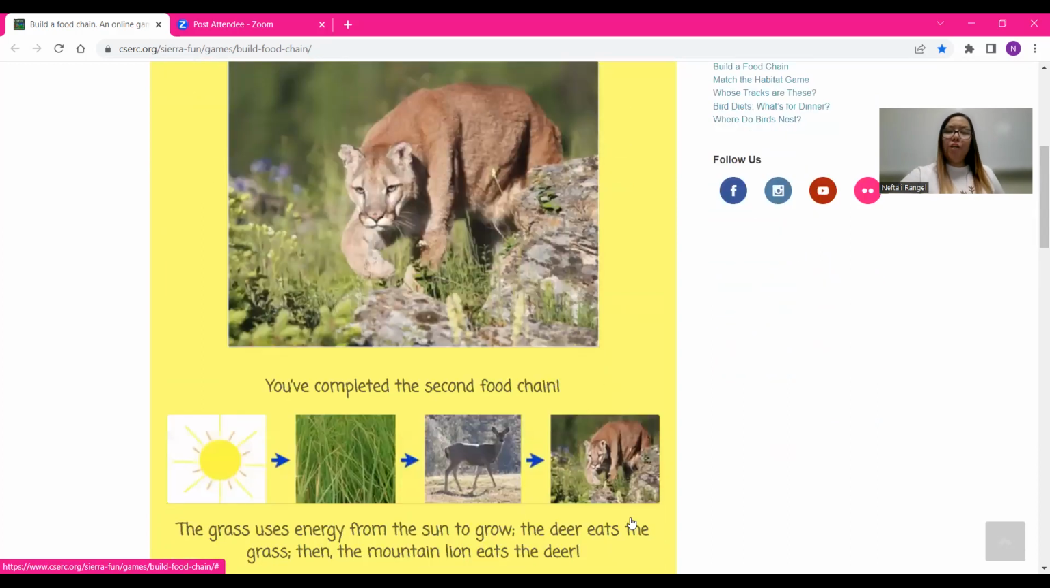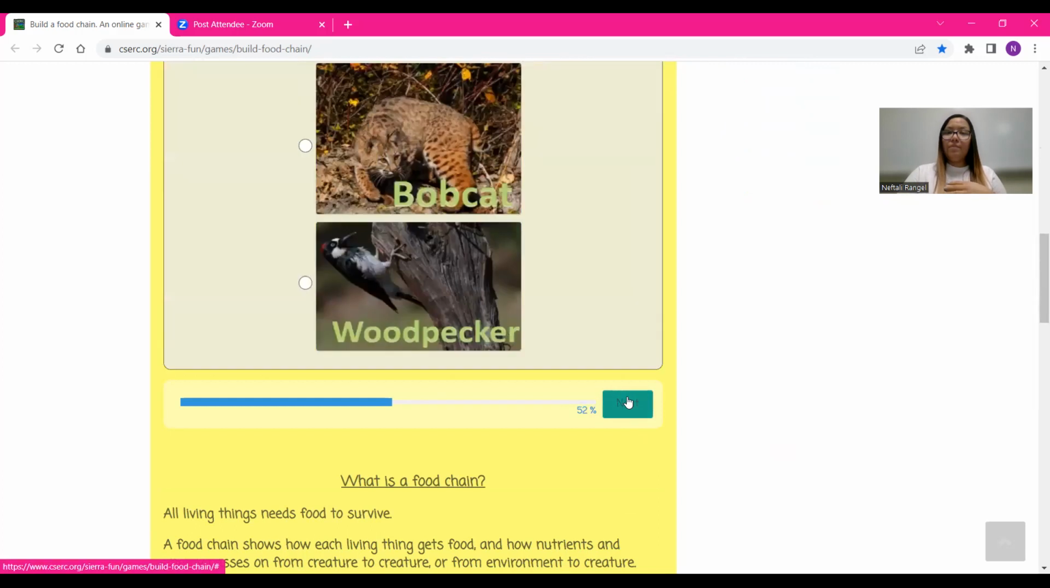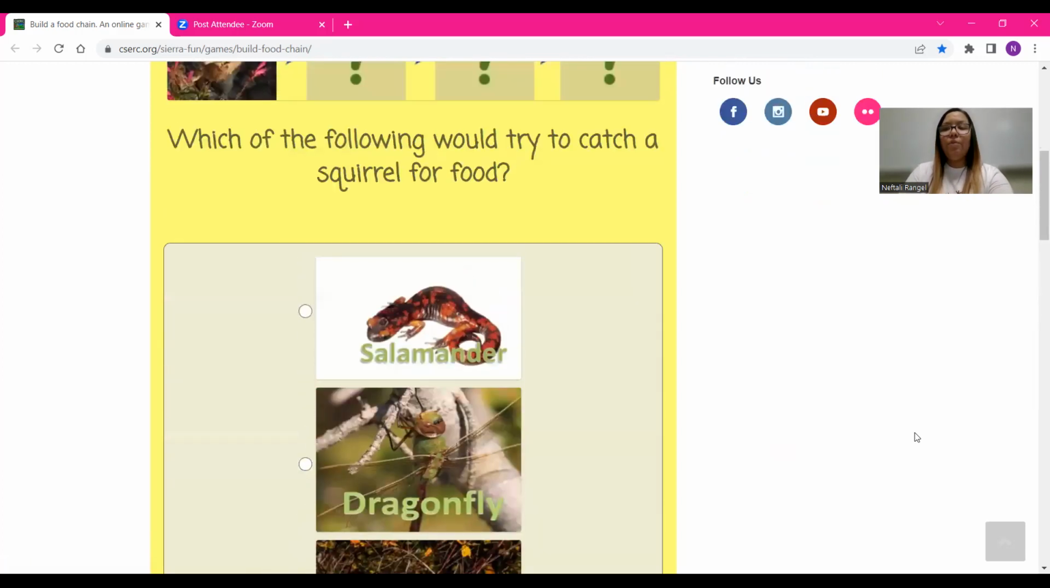Do we want to try a third? Let's remember the grass uses energy from the sun to grow. The deer eats the grass. Then the mountain lion eats the deer. Alrighty, one more.